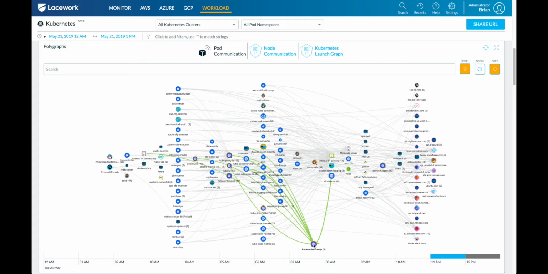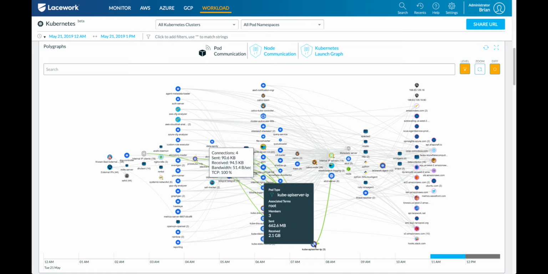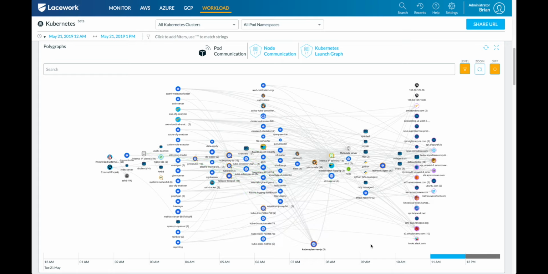Well, even if you didn't know that you had exposure or that this was a problem or not, the moment that those external connections make their way directly to the API server, you would be alerted on that. You would then know that this is potentially an issue that you would be able to go investigate and then take whatever remediation steps you need to prevent that from happening again, and hopefully prior to actually getting exploited.